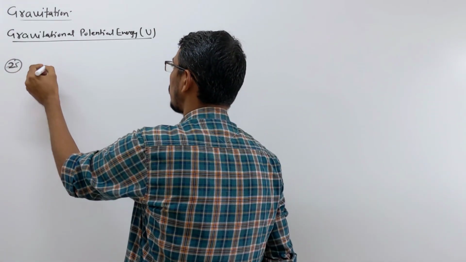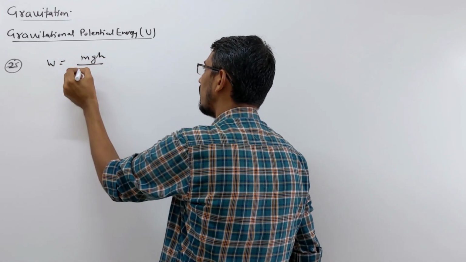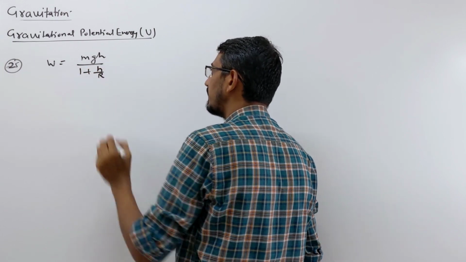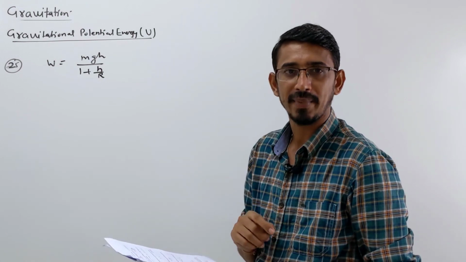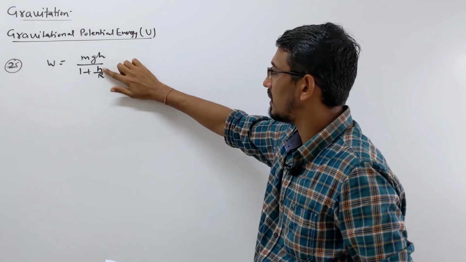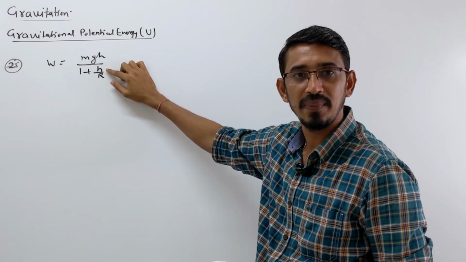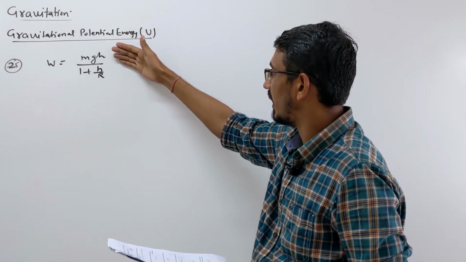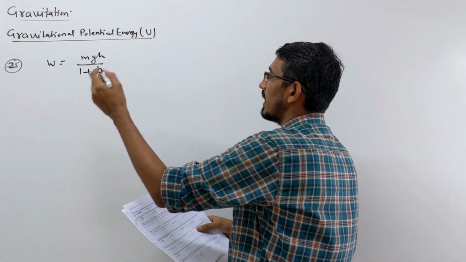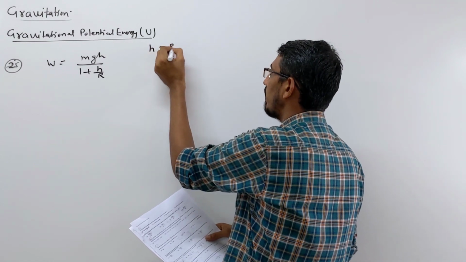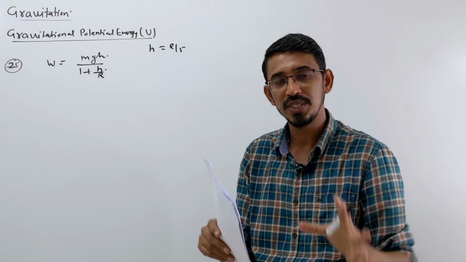So for this question you can answer directly also. Just as I told you, W is mgh by 1 plus h by R, right? So you see here the answer is given in terms of h itself, correct? We have two h, one h here, one h here. So see carefully how options are given. Sometimes the answer is given only in mg format, sometimes the work answer is given in terms of one h format. So you see the options here, the answer is given in mgh format. So this h value which is given to us, R by 5, you don't put at both places, you put only at this place. Okay, you have to see the options how the answer is given.